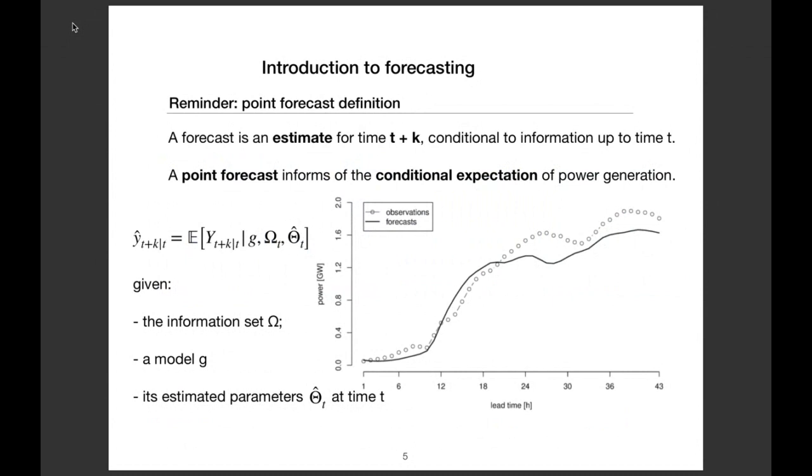And when we are considering point forecast, it means that we produce a value for each hour, for instance, or each quarter. But it is only that. We just produce a value, a single point. It is a model that computes at time t a value for time t plus k based on some information we have up to time t.